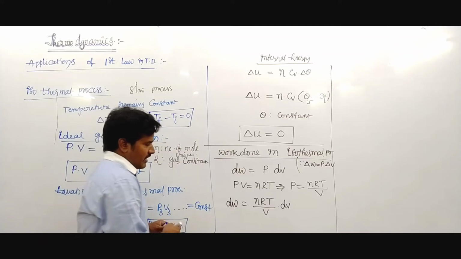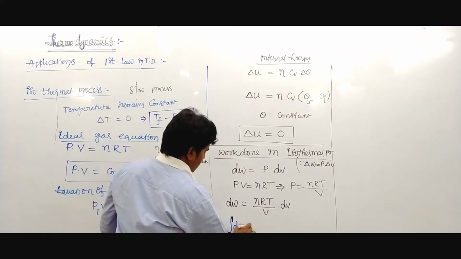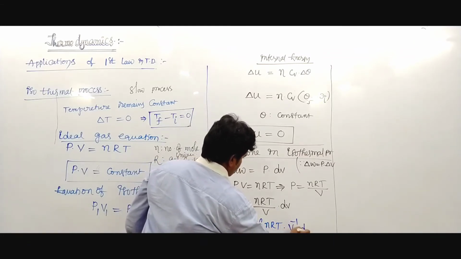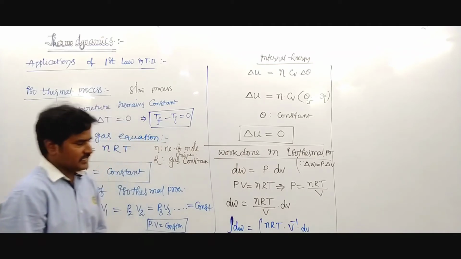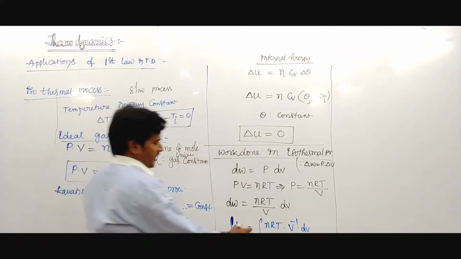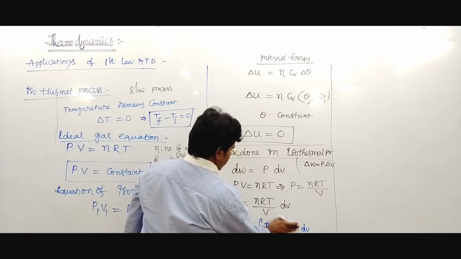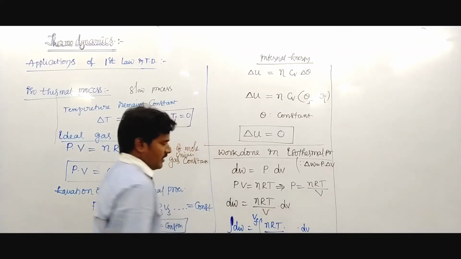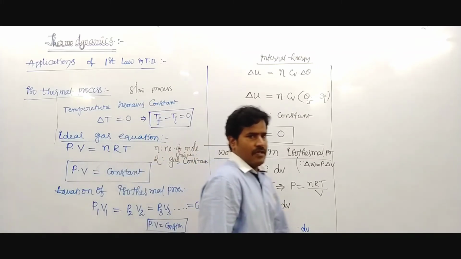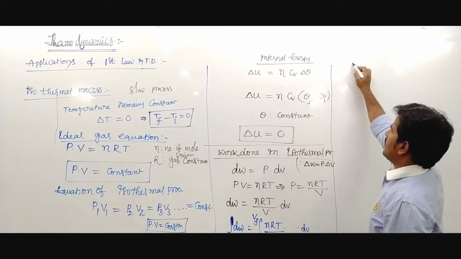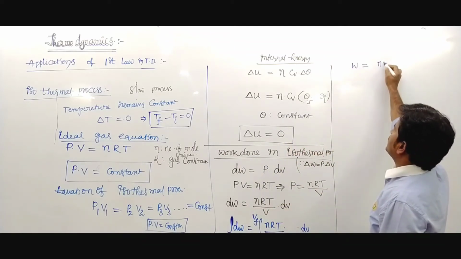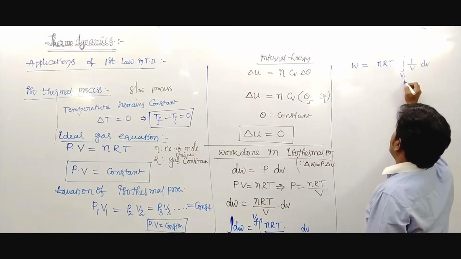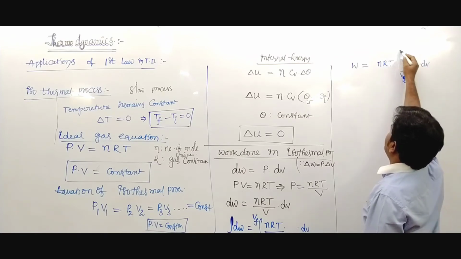Integrating both sides, integration of dW equals integration of nRT into V power minus 1 dV, that is 1 by V dV, with limits V initial and V final, the initial volume and final volume. So W equals nRT times integration of 1 by V dV, which is nRT log base e of V, between the limits V initial and V final.